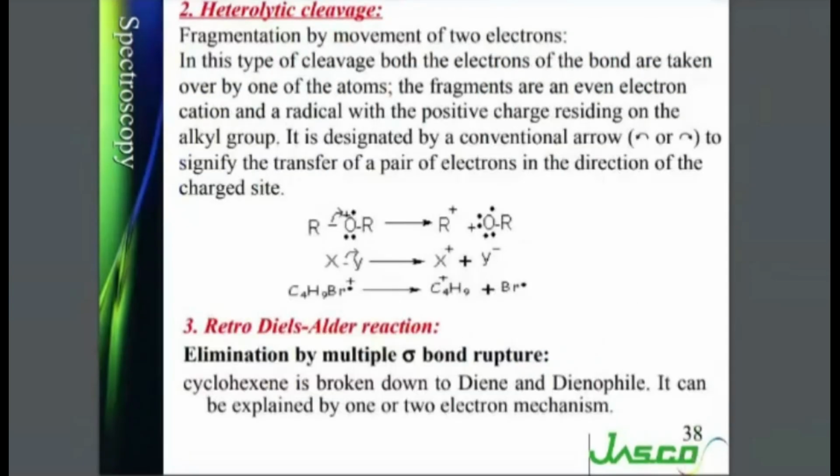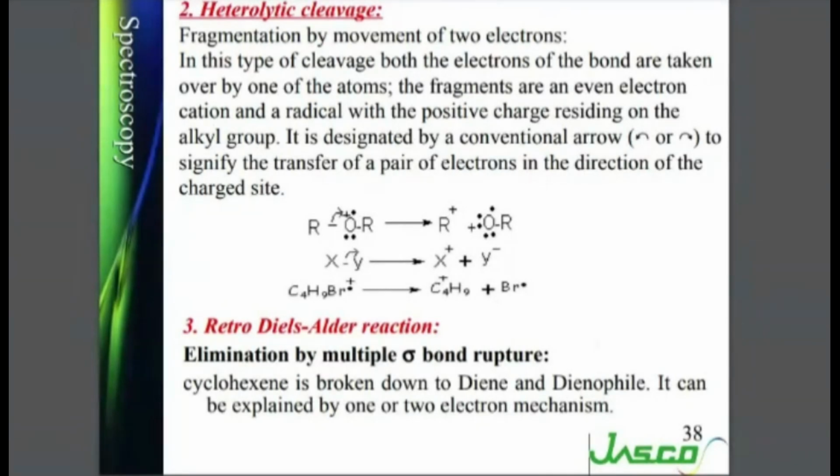Now coming to the heterolytic cleavage, heterolytic cleavage within the ions. These are ions produced after ionization of the neutral sample molecule. Now, fragmentation by movement of two electrons. In the previous scenario it was movement of one electron. Now movement of two electrons will take place.